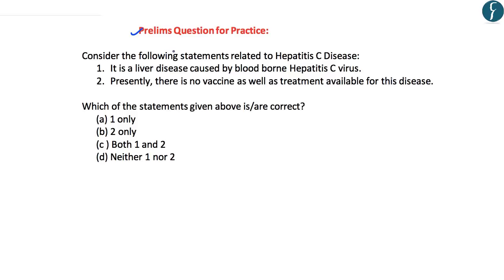The question here is, consider the following statements related to the hepatitis C disease. The first statement here is, it is a liver disease caused by the blood-borne hepatitis C virus. And as we have discussed, this particular statement here is correct. Now the second statement reads as, presently there is no vaccine as well as treatment available for this particular disease. And as we have discussed, even though there is no vaccine available against the hepatitis C disease, this disease can be treated by using the antiviral medicines. Hence, this particular statement here is wrong. So looking at the options here, the correct answer to this question is A, that is one only.